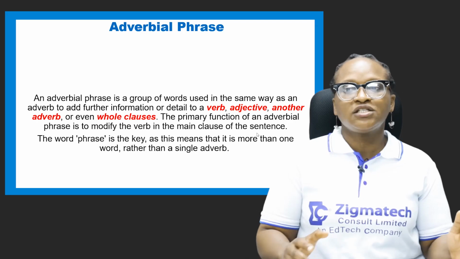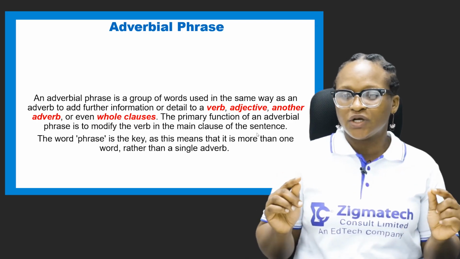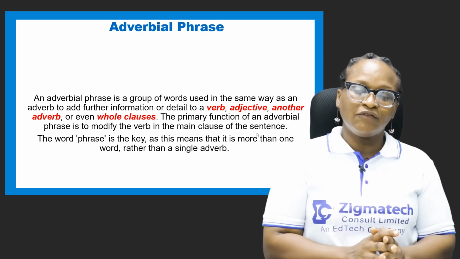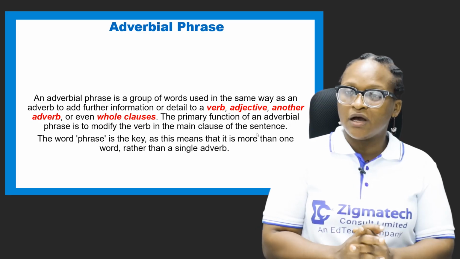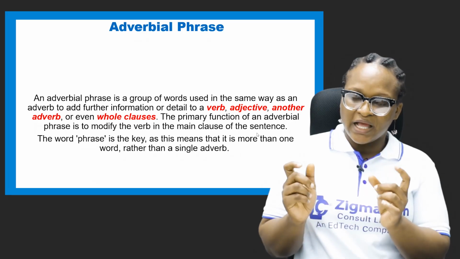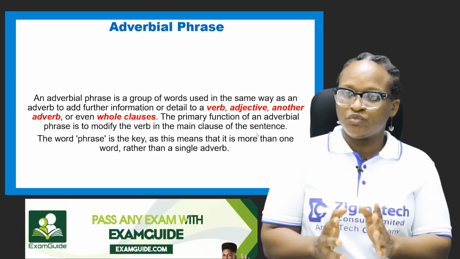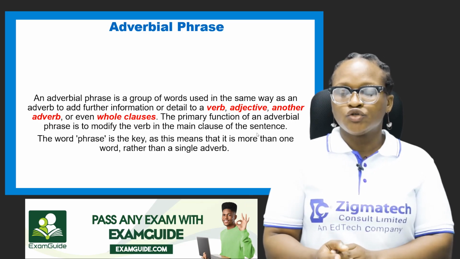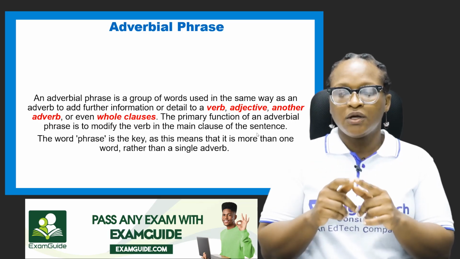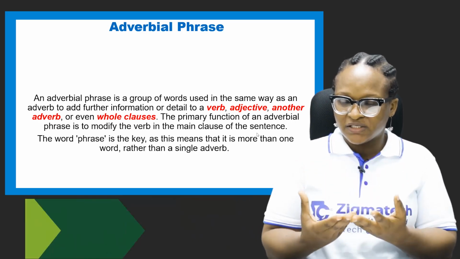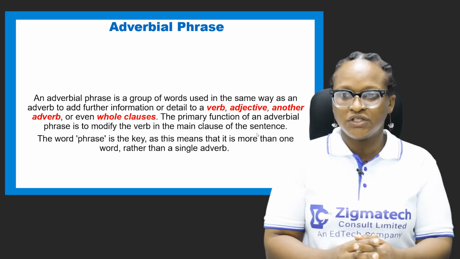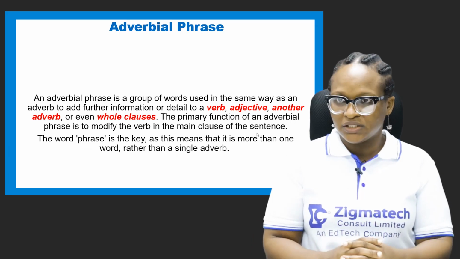Now, to differentiate the phrase from the clause, we'll look at just one key thing, and that's the finite verb. I want to believe that we have looked at the finite verbs, what finite verbs are, and non-finite verbs. Now, if at all you have what looks like a verb in a phrase, that must be a non-finite verb. So the difference between the phrase and the clause basically is the finite verb. The finite verb makes a sentence to have sense. Without the finite verb, then what we have in a group of words is the phrase and not the sentence.